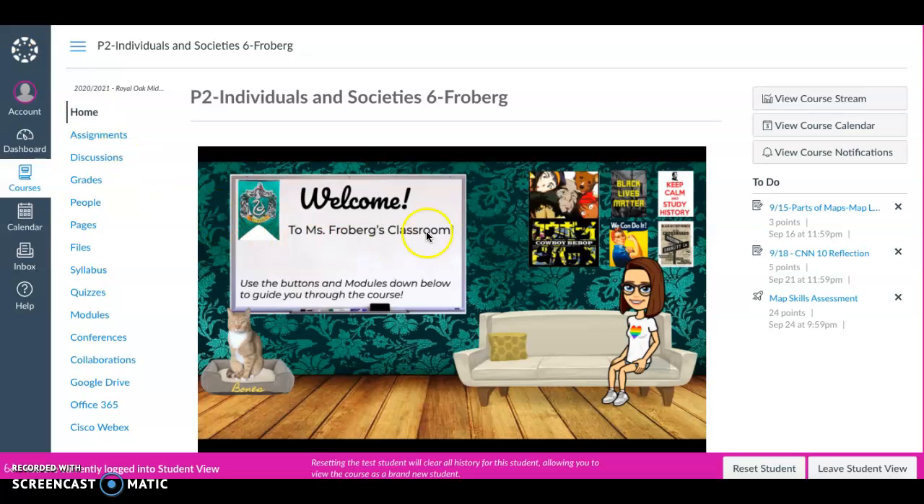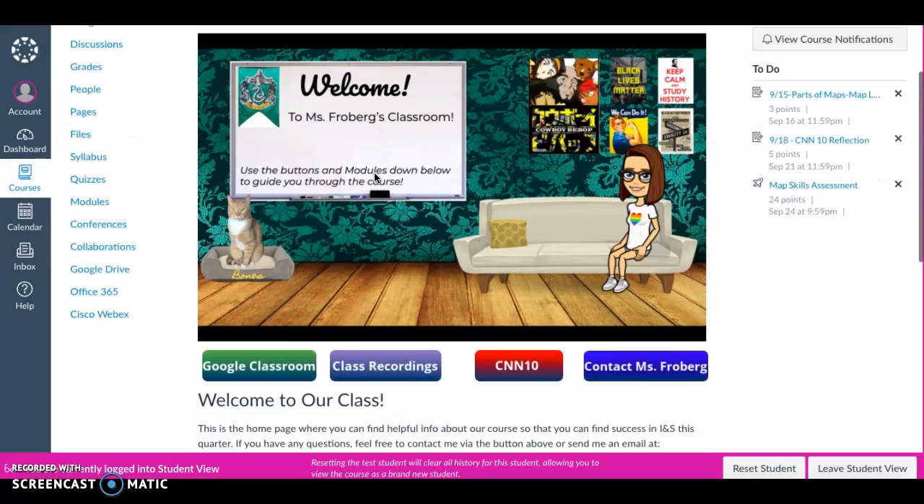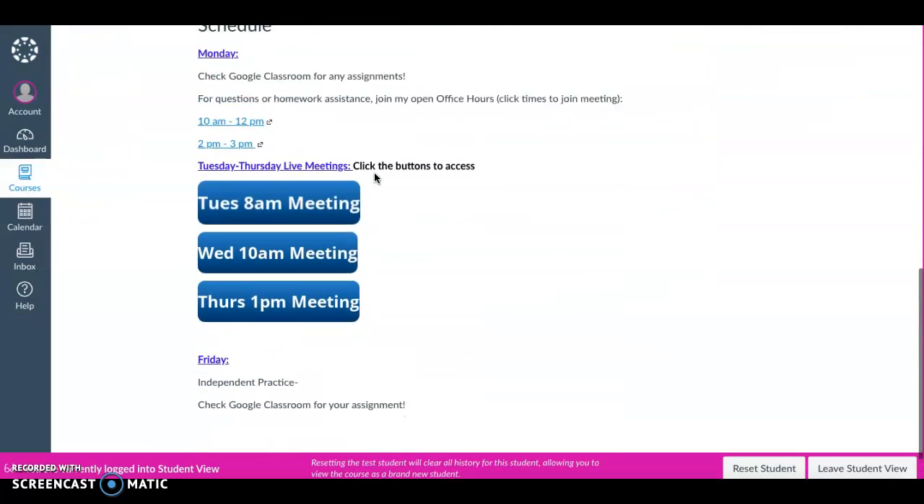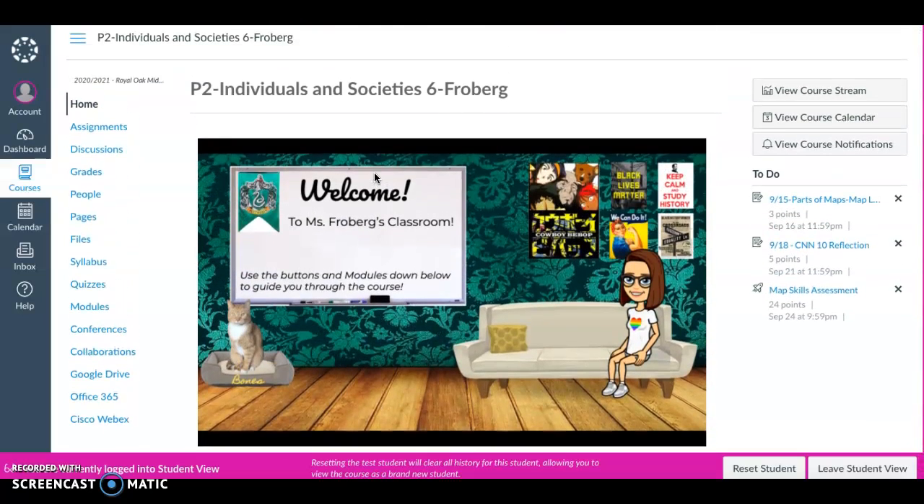Now this is the home screen for Canvas. This is for my second period class. Regardless of which class you're in, it's going to look the same. So everyone's class looks the same. What I really want you to pay attention to are these links over on the left-hand side of the page. You notice the home page, which is the page we're currently on. You can check your grades if you click that.